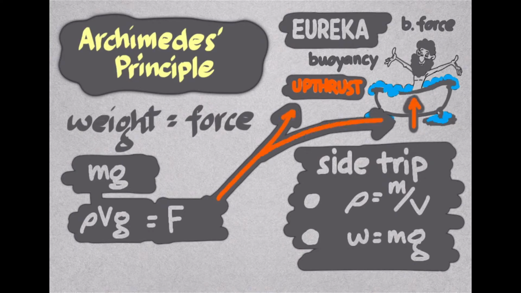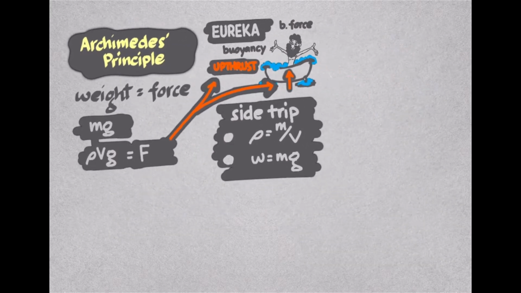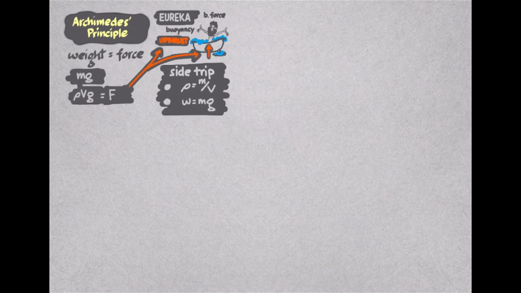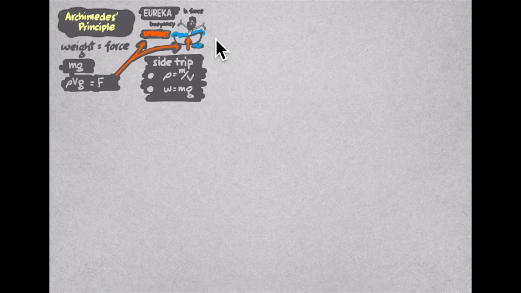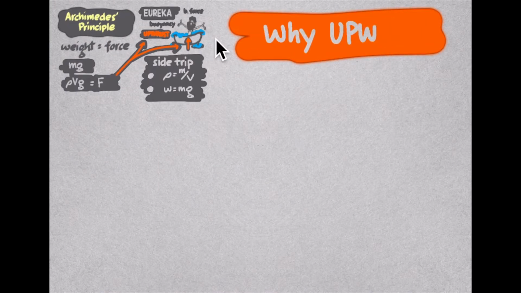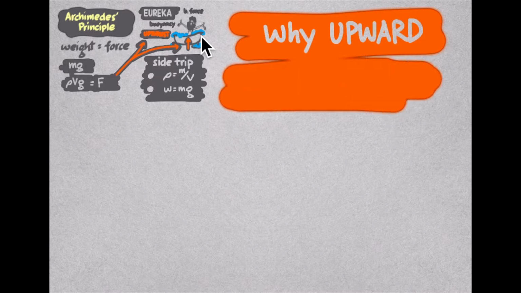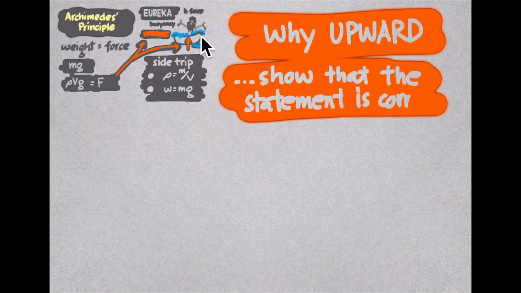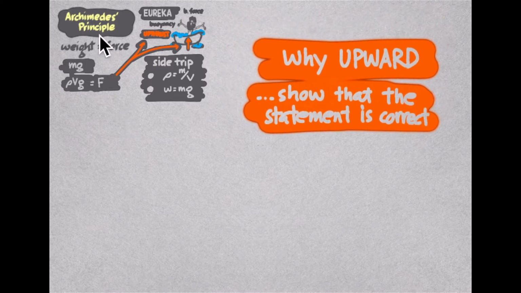In most exams, hold on, let us free up some spaces on our screen first. Let's minimize this here. Now, in most exams, you would likely be asked, as per the syllabus, the reason why the direction of force is upward. The force is named upthrust. Take note of that. And also, what we did so far was to translate the Archimedes principle into a mathematical equation. Sometimes you will be challenged to show that the equation or equivalently the principle is correct. I mean, doing the reverse. Imagine that you do not know the principle and you do some kind of derivation that will lead you to the principle itself. Part of this video is on that.